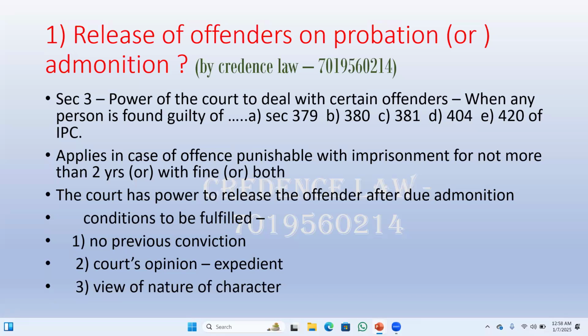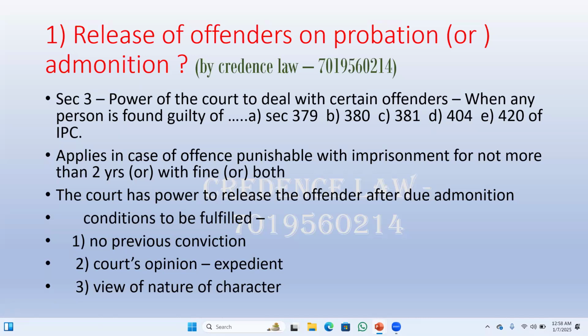Section 3 of the Probation of Offenders Act 1958 deals with provisions where a person can be released on admonition instead of sending him to a prison. Now, under what circumstances can he be released?